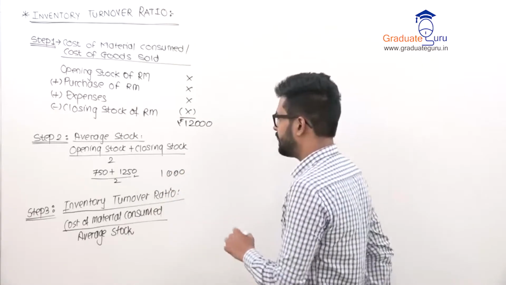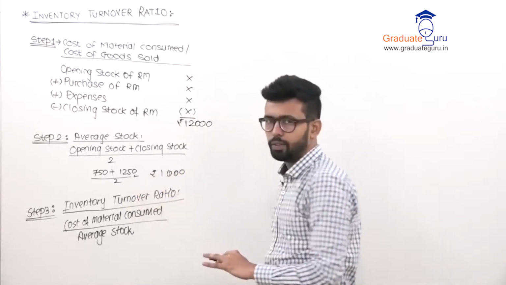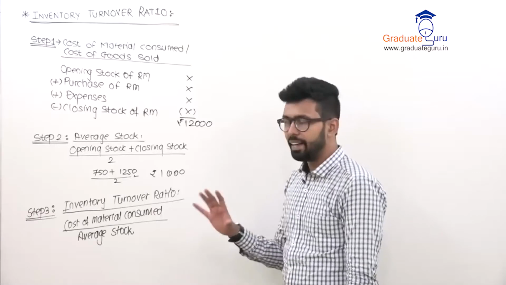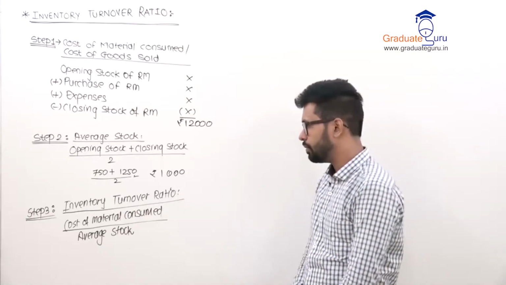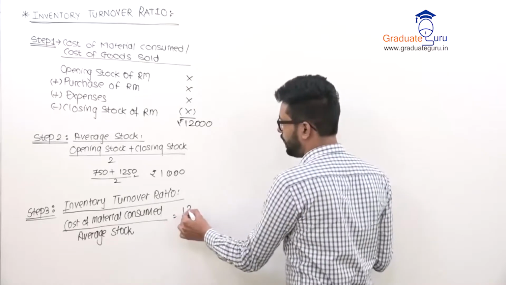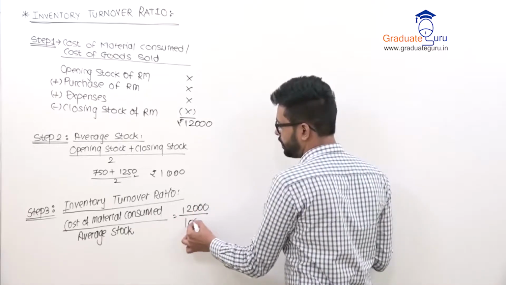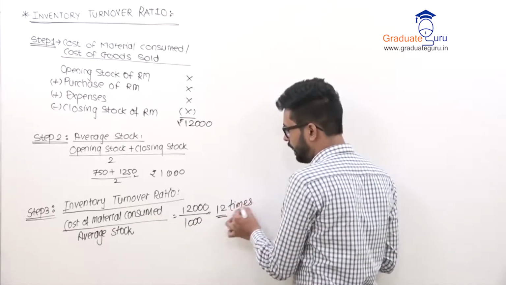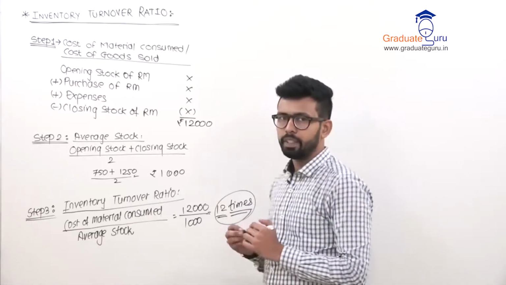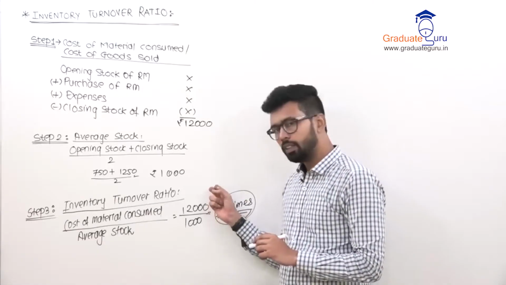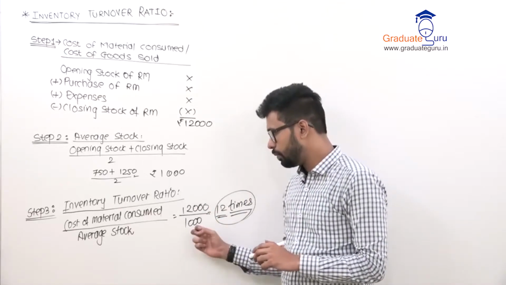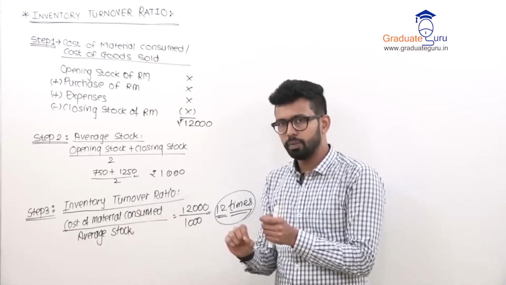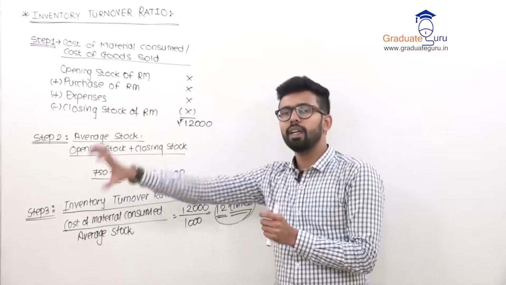Then I will say that you have consumed material costing rupees 12,000 and generally there is stock of 1000 in your godown. So 12,000 is your consumption, average stock is 1000, answer comes to 12. What does it indicate? It is indicated in times. When I say 12 times, it means that if 12,000 material is consumed and generally there is 1000 rupees stock, it means every month 1000 cost stock will get consumed, again 1000 cost stock will come in your godown, it will get consumed.